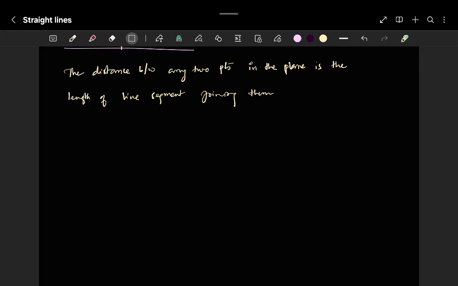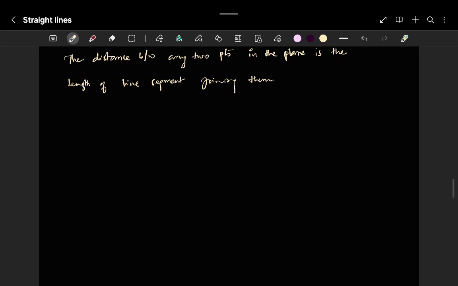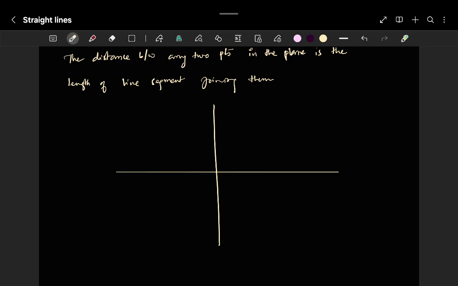Sir, how to find the distance between 2 points? There is a direct formula. Okay, we know that, but how do we get it? Consider a Cartesian coordinate system and take 2 points over here. Point A, let me consider its coordinates as x1, y1. And the next is B, x2, y2. Now these are the 2 points.